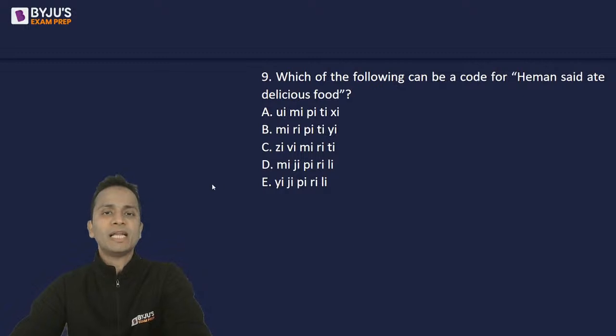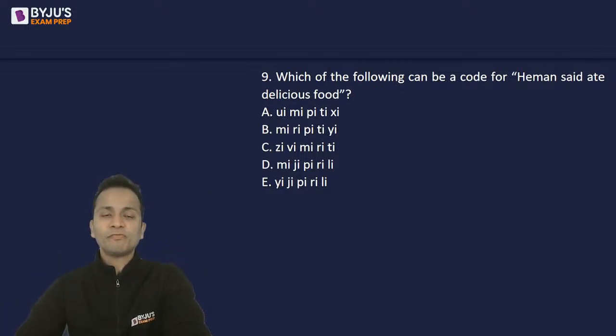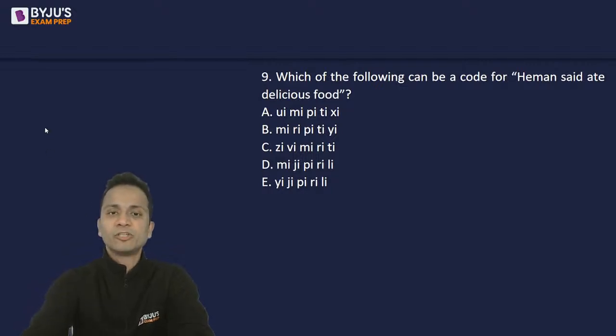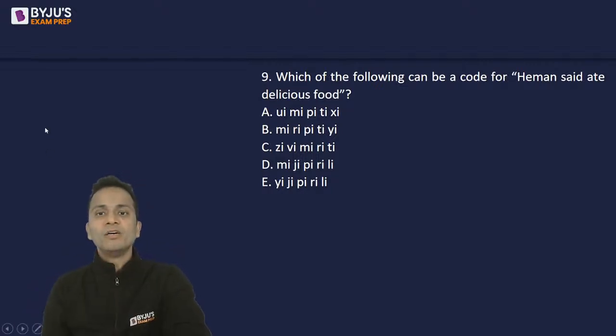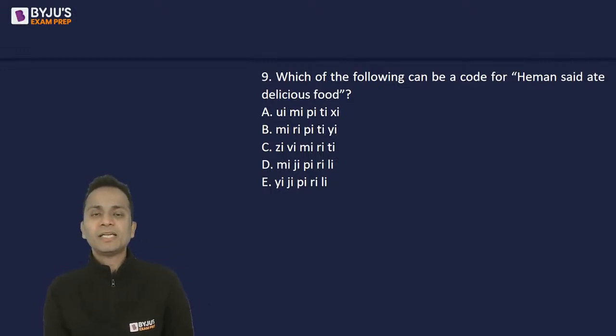Next question, question number 9. Now look at this one carefully. A lot of people make mistakes in this question. Which of the following can be the code for Heman said ate delicious food?